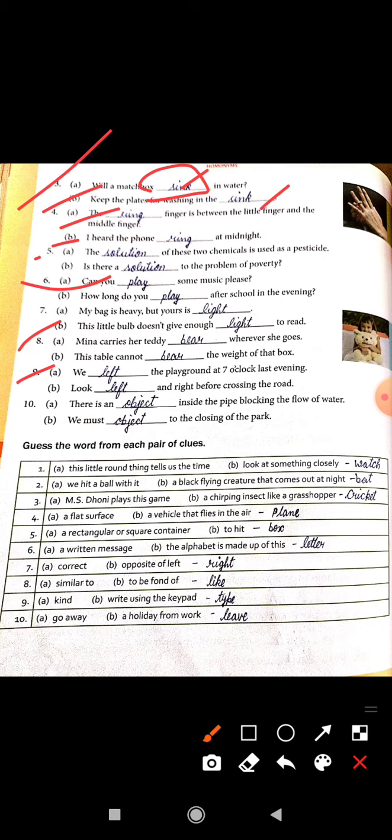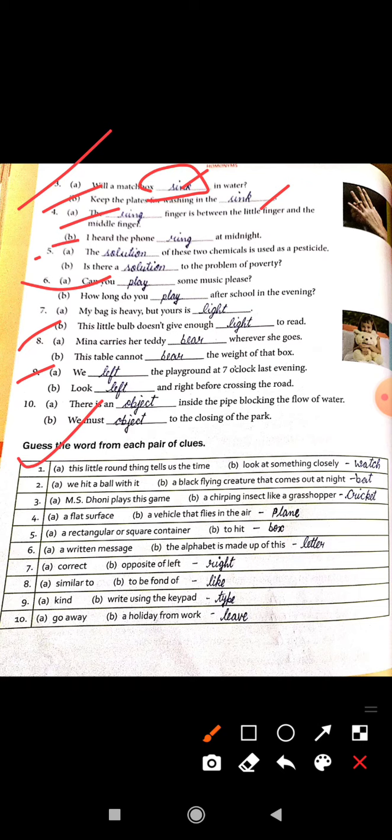Then exercise B. Exercise B is: guess the word from each pair of clues. First, A: this little round thing tells us the time.